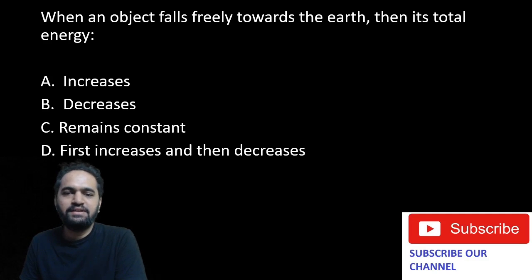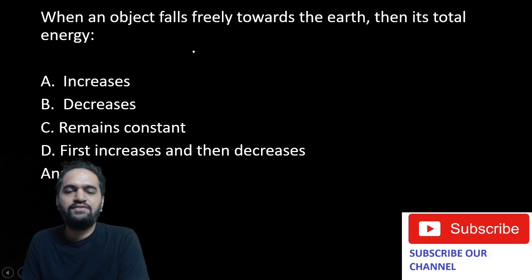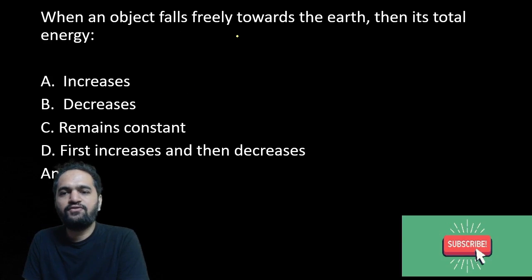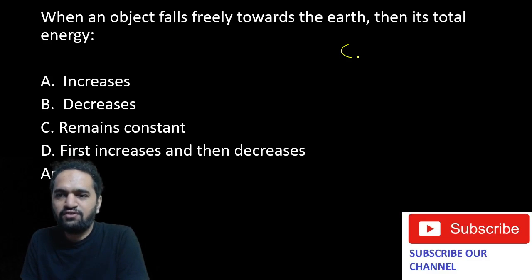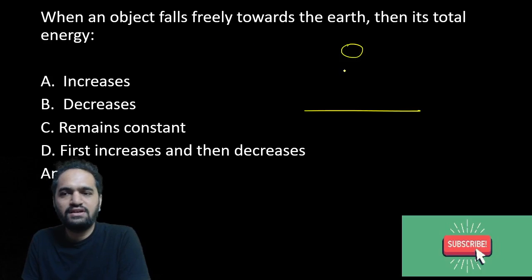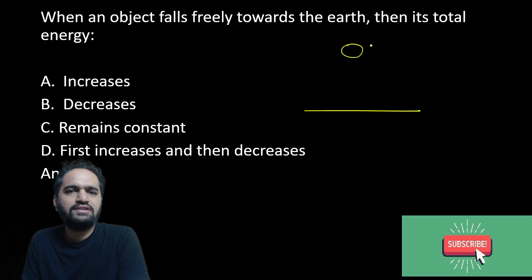Yes, your time is complete. So the answer for this question is C. Why exactly? The question is, when an object falls freely towards the earth. Suppose imagine a ball which is falling towards the ground, towards the earth. They are asking what will happen to the total energy. Now they are not asking about potential energy or kinetic energy.